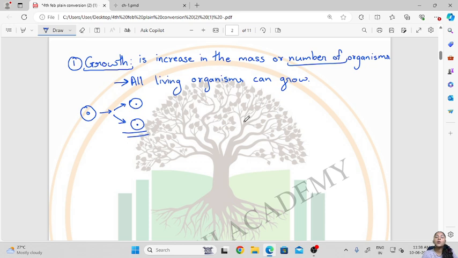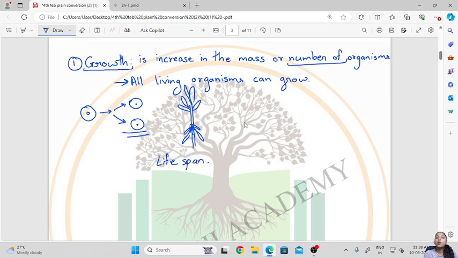Now when we talk about plants, the cells in plants will continuously undergo cell division. They will keep on dividing to form new cells, and this is how their length, girth and everything will grow, right? So this is how the plants will grow, and this growth in the plants is observed throughout their lifespan. So this growth occurs throughout their lifespan.